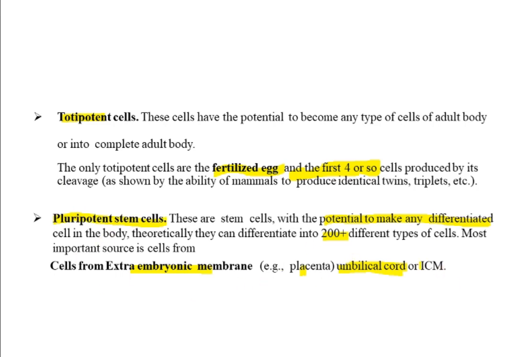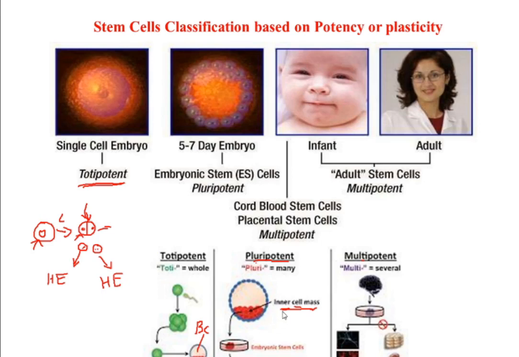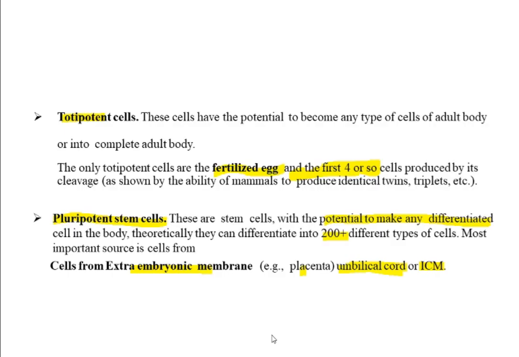Besides this, the second source is the ICM. What is ICM? Inner cell mass. Here you can see the blastula. The blastula has a central cavity called the blastocoel, and the inner area of the blastula has cells, and those cells are called the inner cell mass. And this inner cell mass, when cultured and given an appropriate microenvironment, can get converted into 200 plus types of cells.